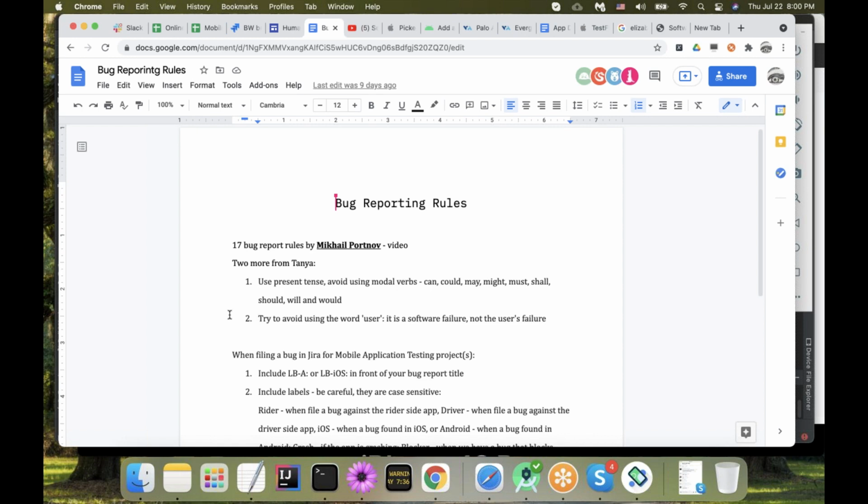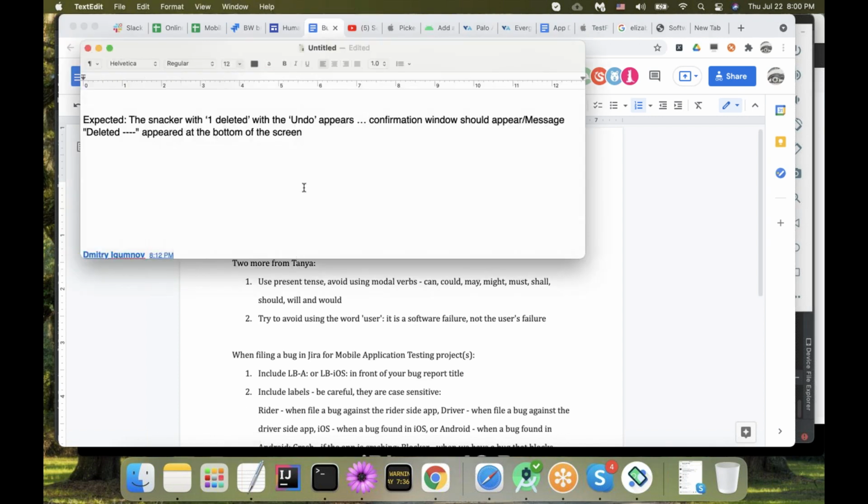And the other thing is, please try not to use the word user in your bug report. I will try to give you an example. Let's say I write: user cannot log in. A couple of things here. Is it enough information for us? Does it answer the 3 W's? And which one is missing?